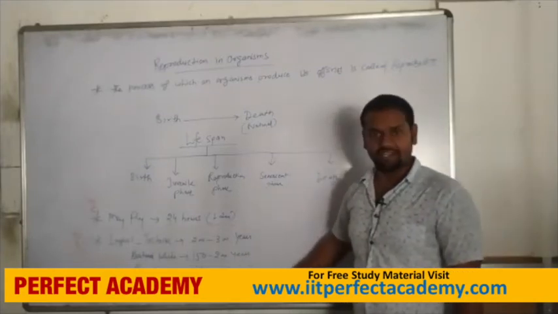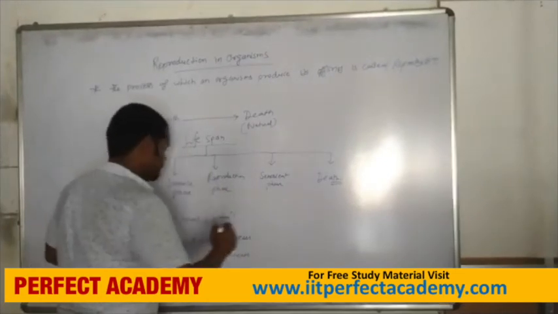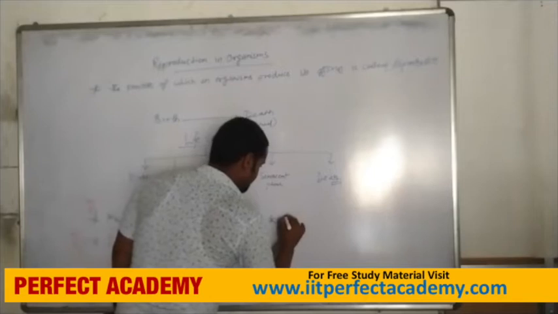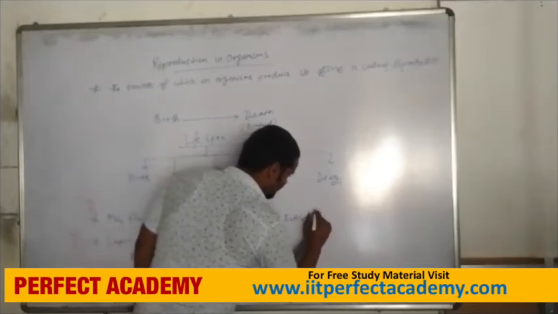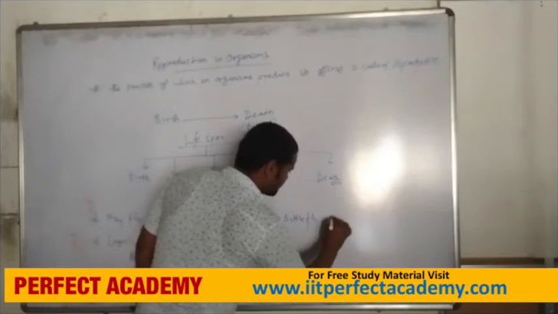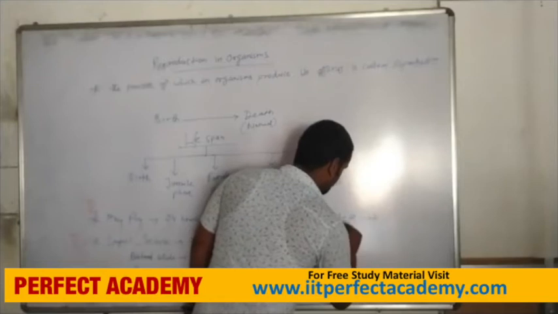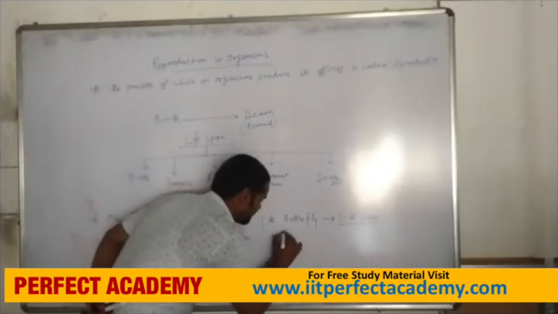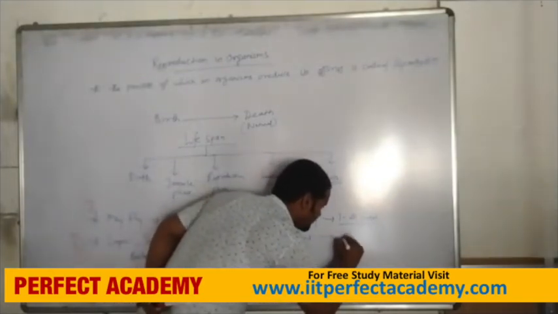Okay children, the next example is the butterfly. The butterfly's lifespan is 1 to 2 weeks. Next is the elephant, with a lifespan of 75 years.